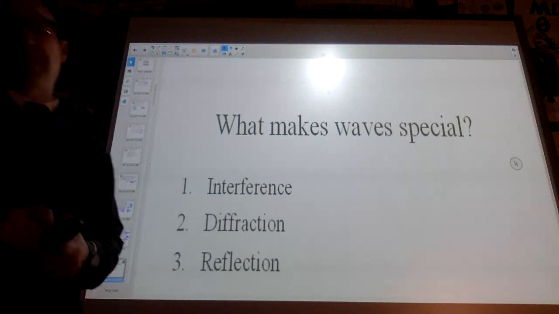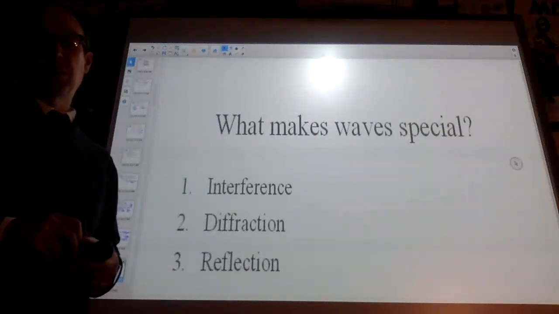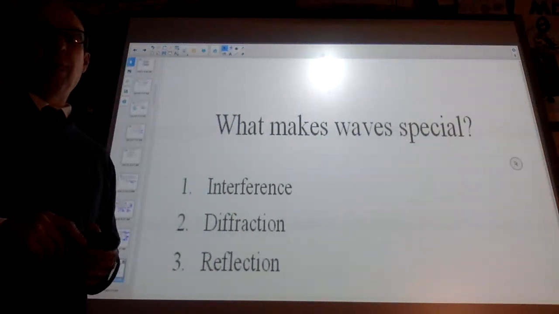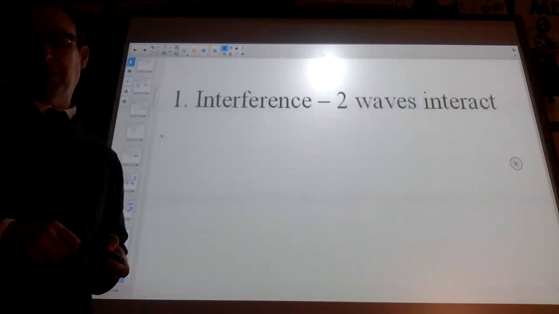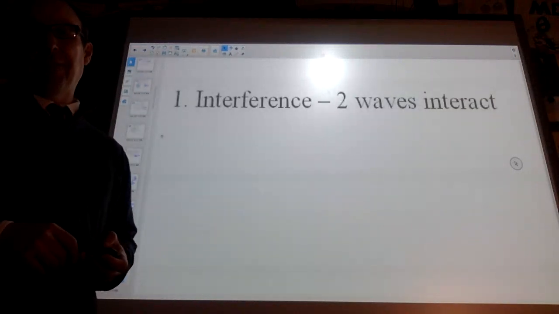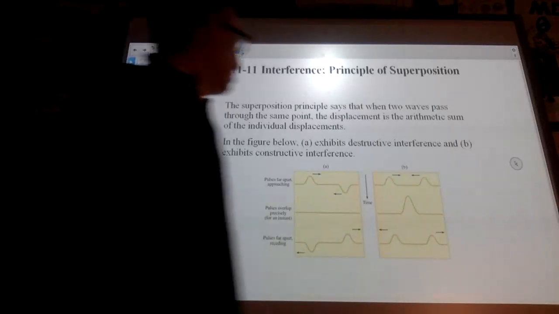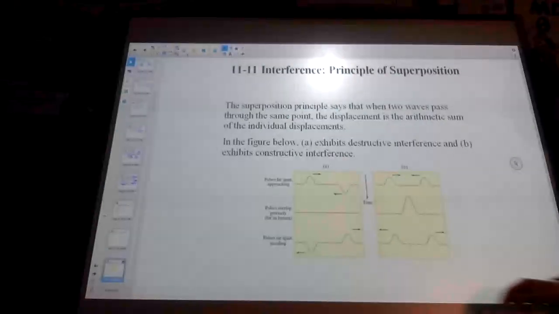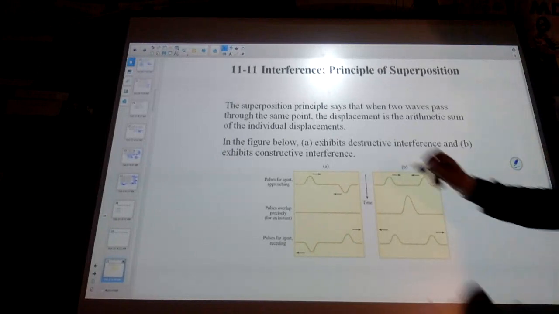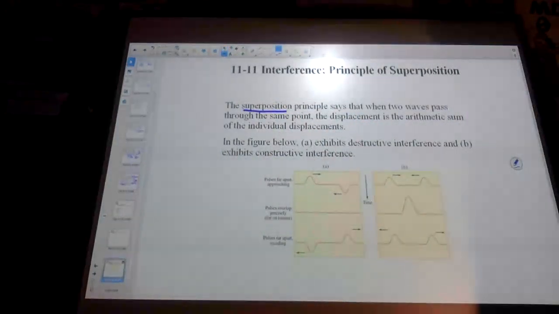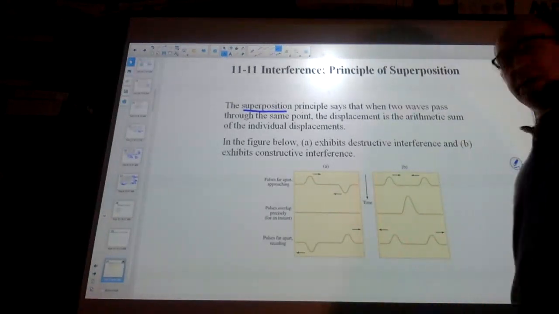So what makes waves special? Waves can interfere, waves can diffract, and waves can reflect. So interference is going to be when two waves interact. So if we look at our picture here, when they do interact, we call this superposition. This is the adding together of the two. And you can arithmetically add the pulses to find out what they are.